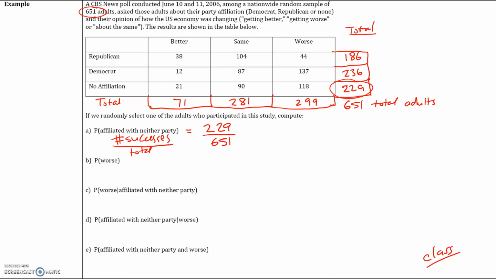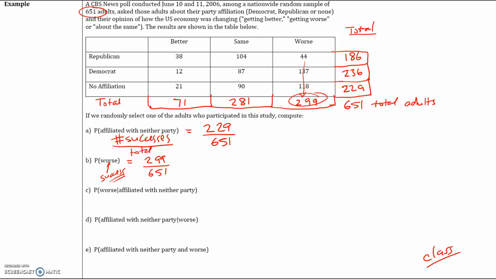Okay. Part B says, what is the probability that if you select a random person, they think the economy is getting worse? So again, now a success is defined as anybody who thinks the economy is getting worse. That's how we define a success. Okay, so how many people said the economy is getting worse? Let's take a look over here. If I look at the worse column, that's a total of 299 people who said the economy is getting worse. So the probability is going to be 299 over 651. The number of successes divided by the total number.